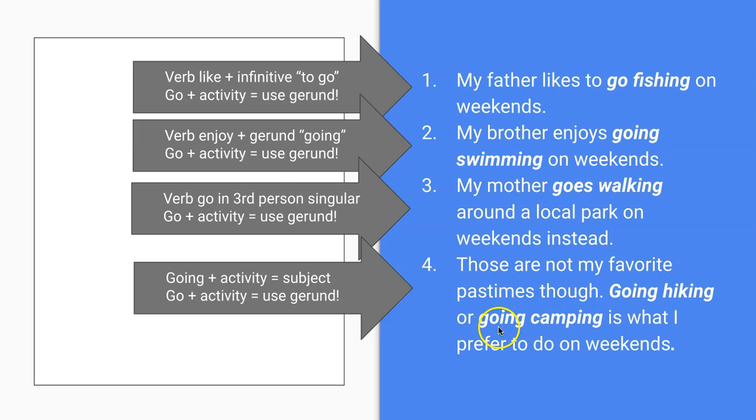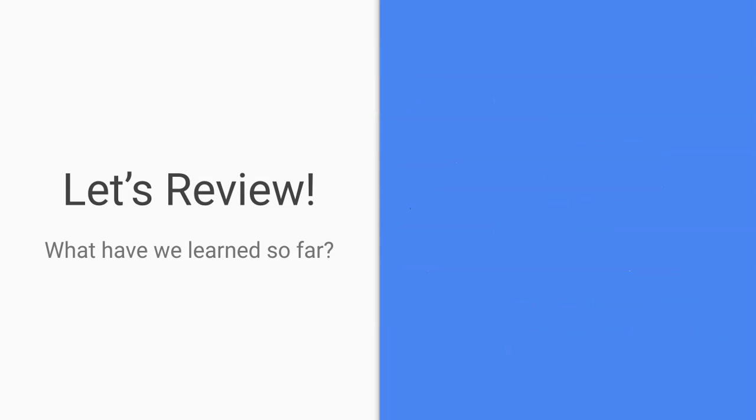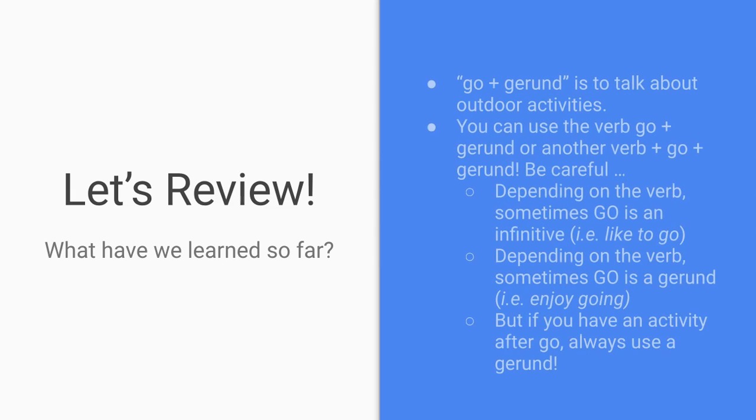So let's review. What have we learned so far? Go and gerund is to talk about outdoor activities. So we can use the verb go with a gerund, or we can use another verb and then go plus a gerund.